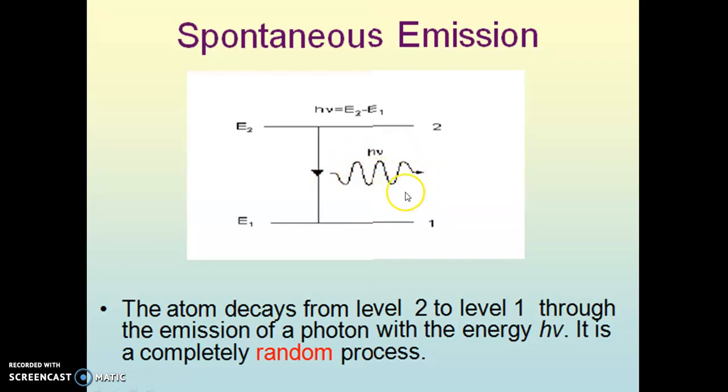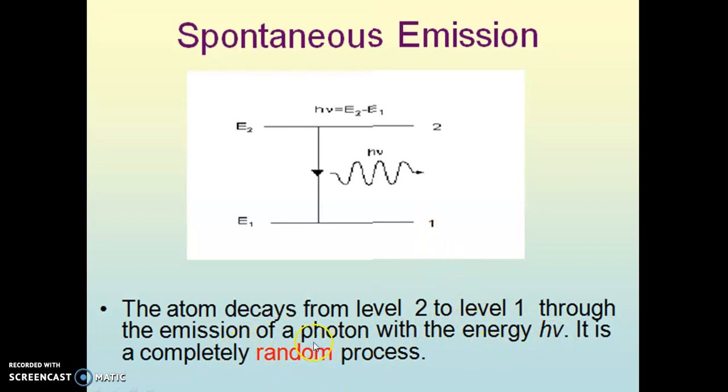So this emitted photon is emitted in this process, and therefore this process is known as spontaneous emission. This is the process in which an atom decays from level 2 to 1 through the emission of a photon of energy h nu, which is E2 minus E1.